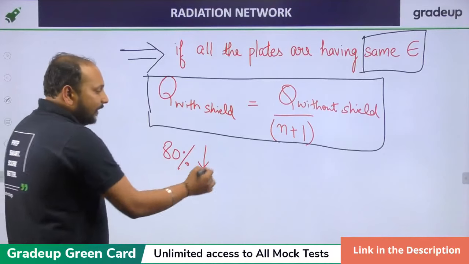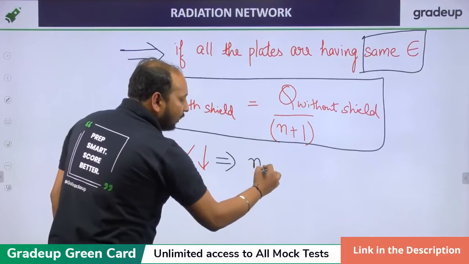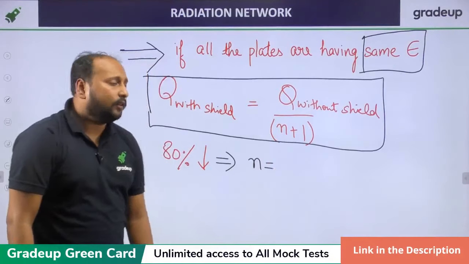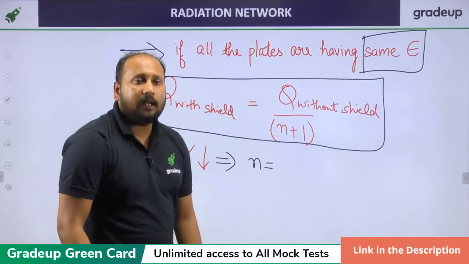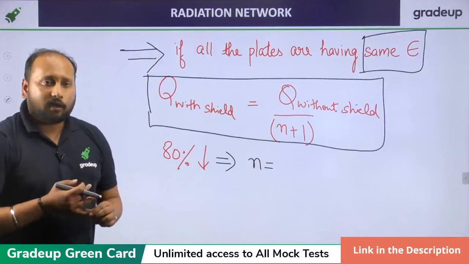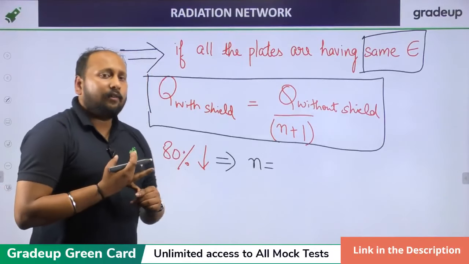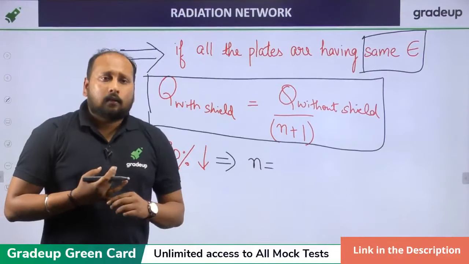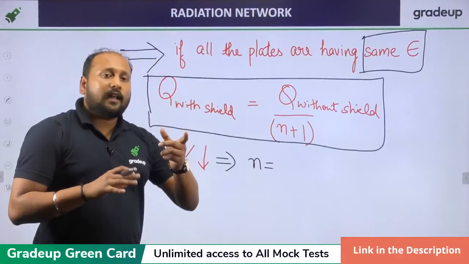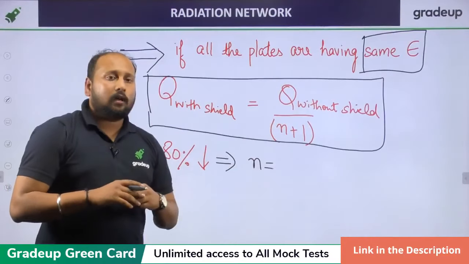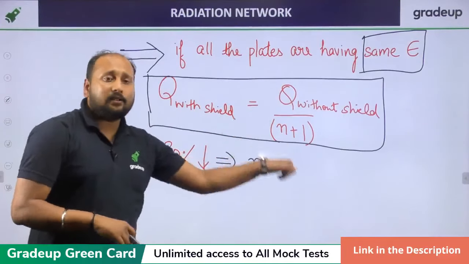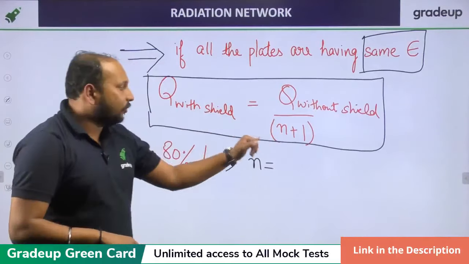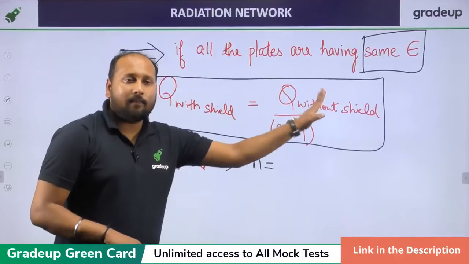Clear? So quickly tell me, what should be the N value? If you want to have 80% reduction, then N should be 3 or 4 or 5. Okay, Suresh, 3. Anyone else? Many times students are not able to understand what is being asked. They are saying 80% reduction is required. If you insert one plate, 50% is there.